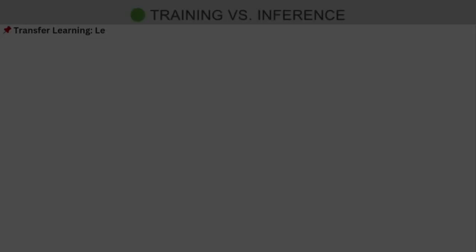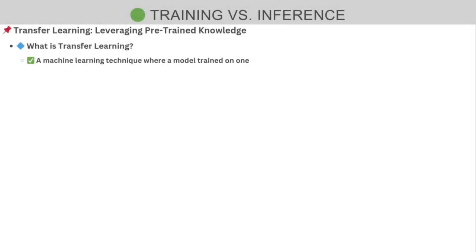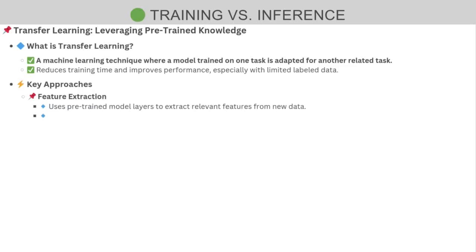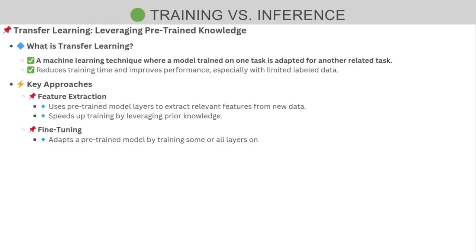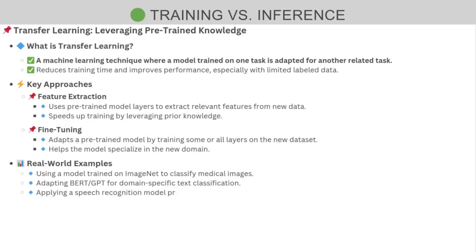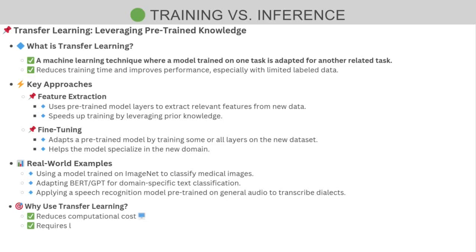Now, one important topic here is transfer learning. Transfer learning is a machine learning technique where a model trained on one task is adapted to a different but related task. So instead of training a model from scratch, transfer learning leverages pre-trained models to improve efficiency and performance, especially when labeled data is limited or expensive.